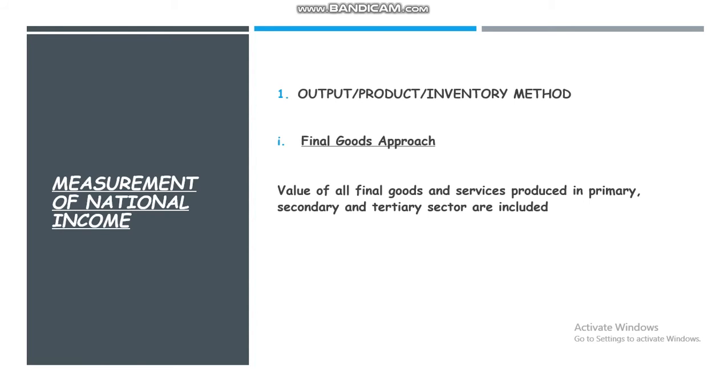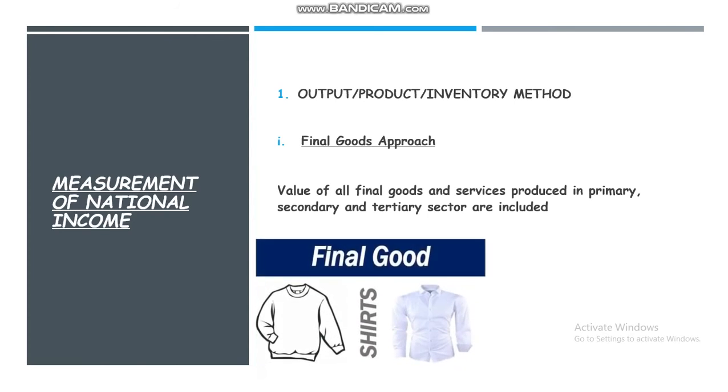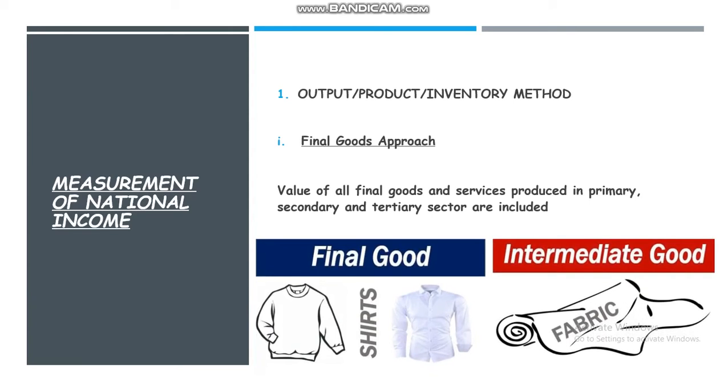For example, the price of a shirt, which is the final good, includes the cost of cotton, fiber, yarn, etc. Therefore, in the final product, the shirt, the value of all intermediary goods is already included. So under this approach, the final value of all goods and services produced in the country is accounted for while calculating the national income.